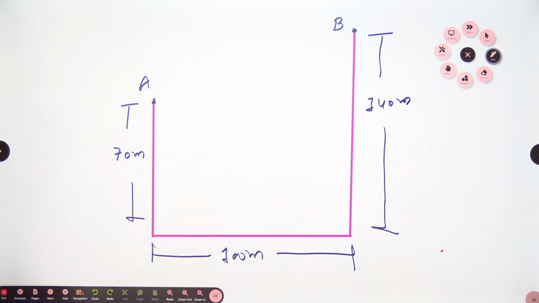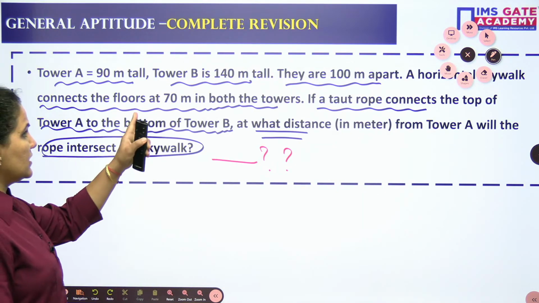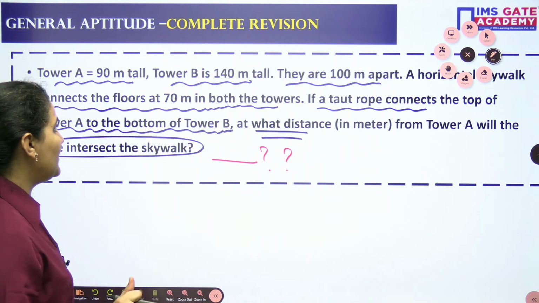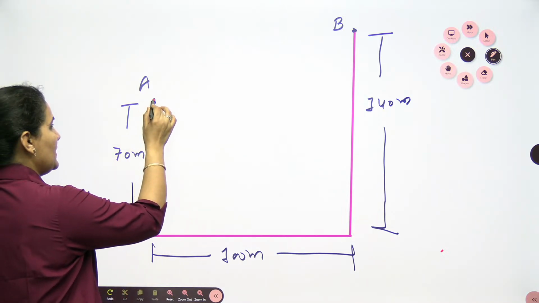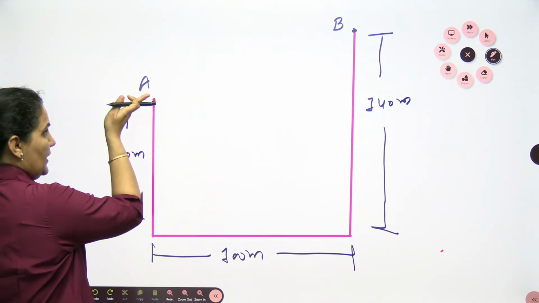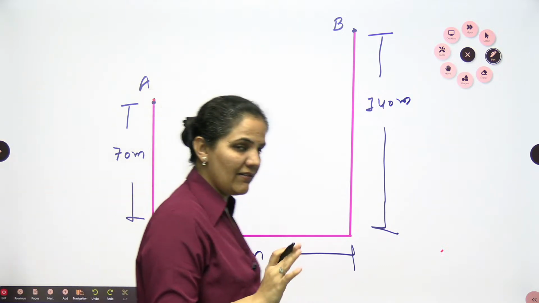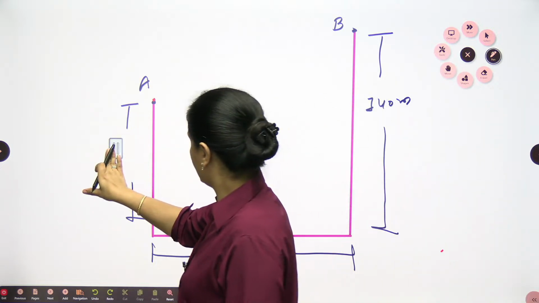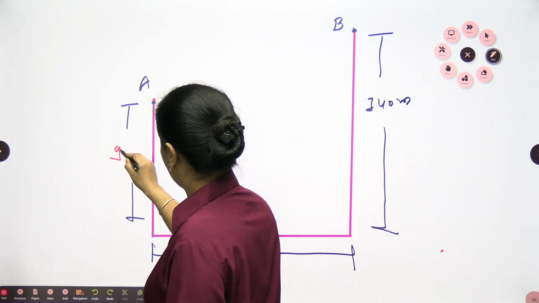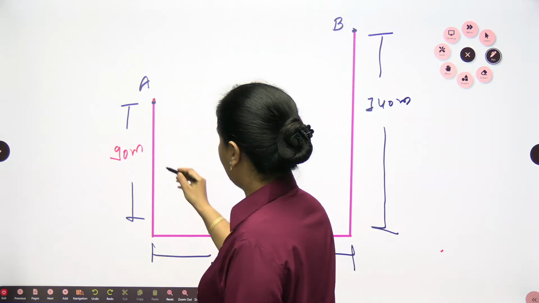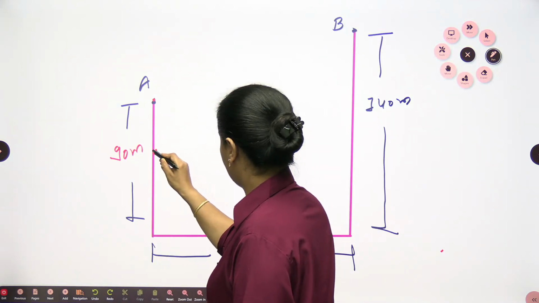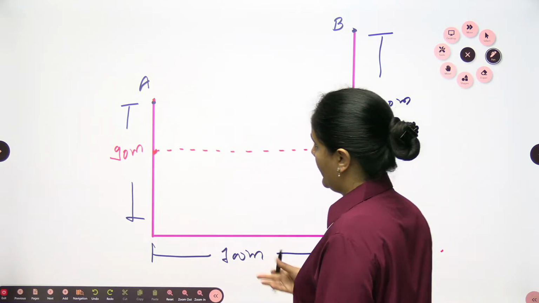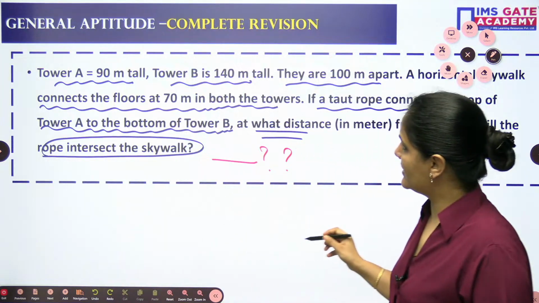Now, what is given to us? First line is they are 100 meter apart. A horizontal skywalk connects the floor at 70 meter in both the towers. So 70 meter in both the towers. If I go from this one, the horizontal skywalk is there, and sorry, this is 90 meter. My mistake. This is 90 meter. So 70 meter means around this portion I can take, and here it is a horizontal skywalk.